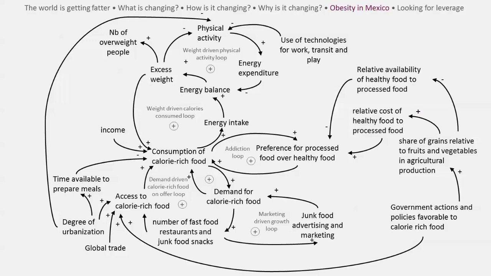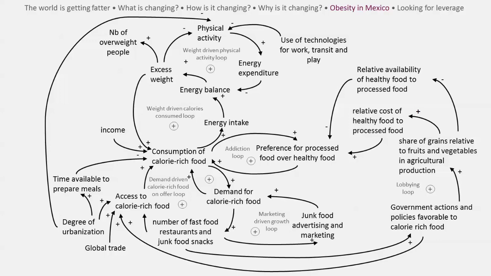It locates the problem of overweight and obesity in consumers' behaviour, when in fact this problem stems from the food system as a whole. We can create a positive link between the number of fast food restaurants and junk food snacks, which represents the agri-food industry, and government actions and policies favourable to calorie-rich food. This link creates a reinforcing loop that we can call a lobbying loop. The economic power of the agri-food industry gives them lobbying influence, which in turn favours production and consumption of calorie-rich food, which influences their power by increasing it even more.